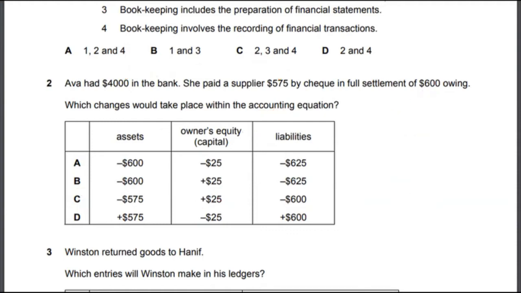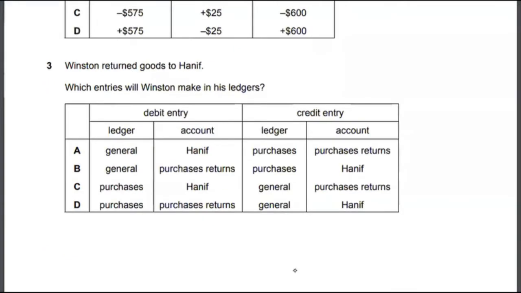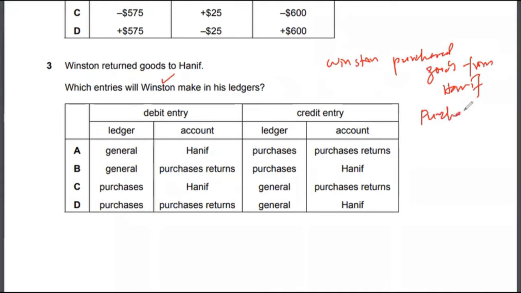Let's look at multiple choice 3. Winston returned goods to Hanif. So basically what is happening is that Winston purchased goods from Hanif. Which entries will Winston make in his ledgers? So for Winston, this is a purchase return.